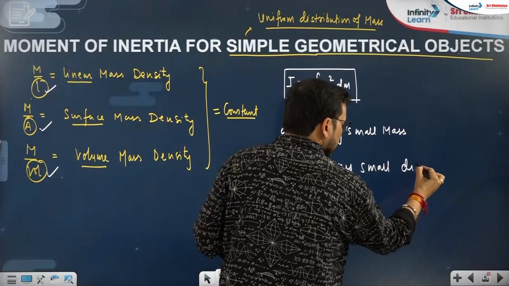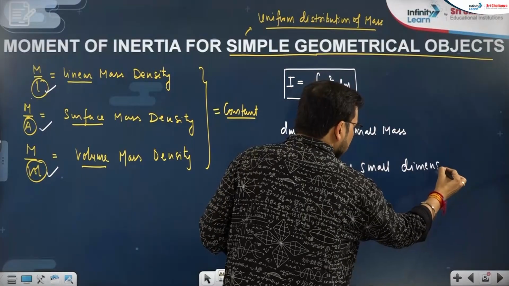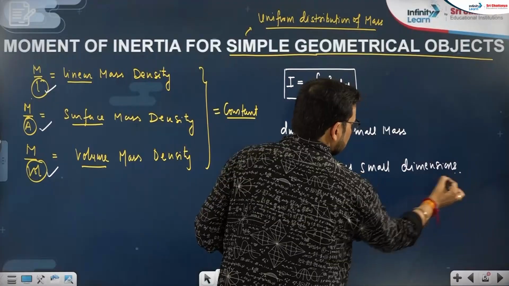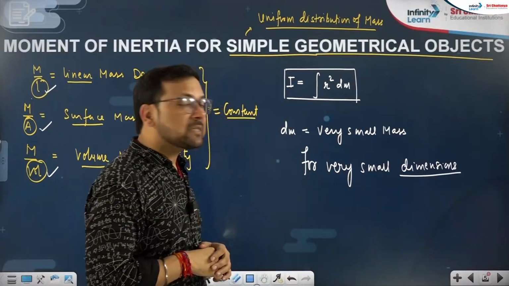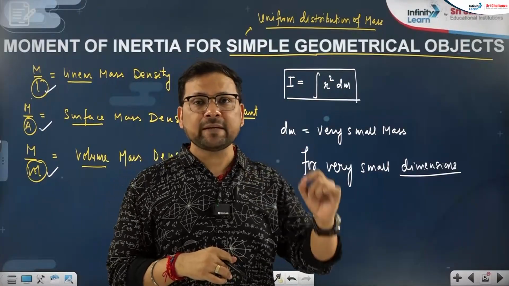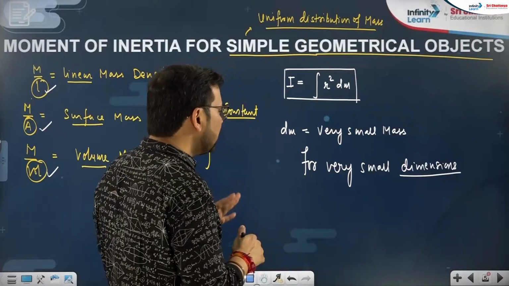for very small dimension. In that dimension, what is coming? In this, it comes length, very small area, very small volume. That you have to understand.